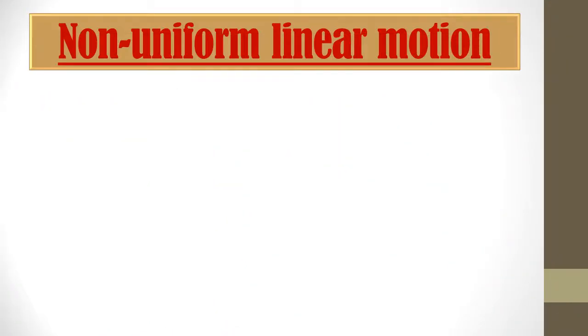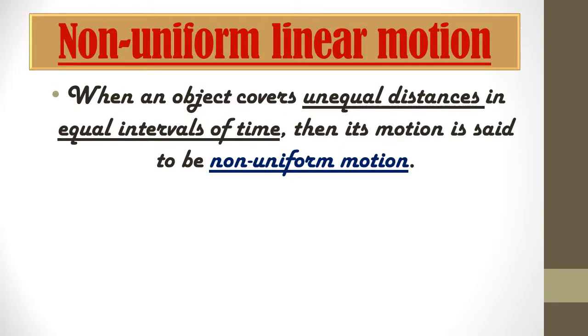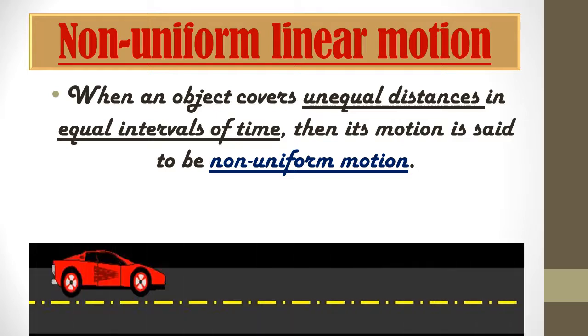Now next we have non-uniform linear motion. This is the vice versa of uniform linear motion. When an object covers unequal distances in equal intervals of time, then its motion is said to be non-uniform motion. Here you can observe again a linear motion.